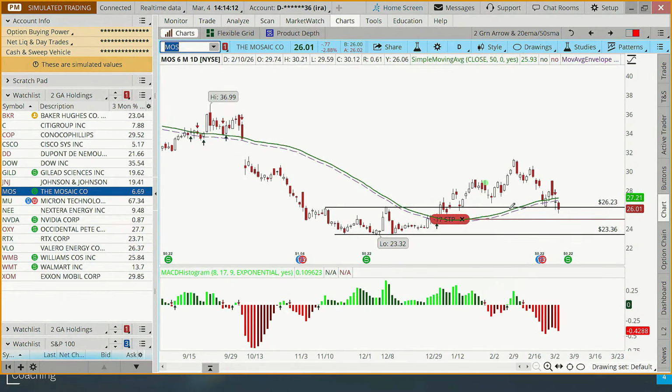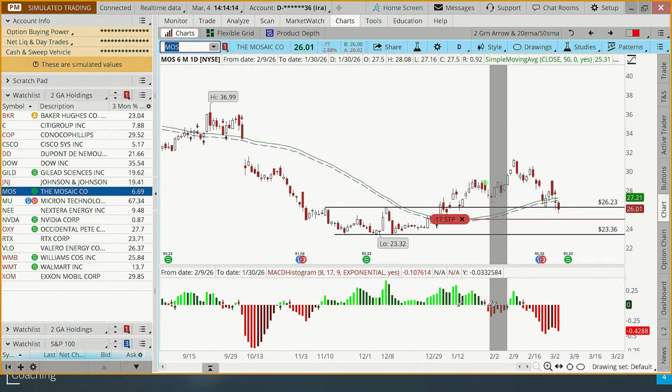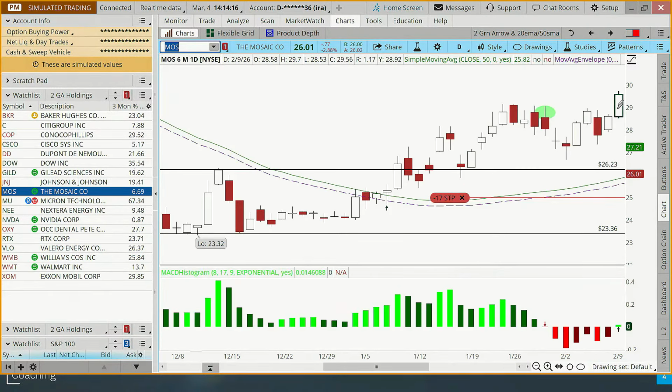So if the moving average is rising, and right here, let's go back a little bit. Right there, technically that's a new buy signal. Do you guys see that? Let me change my drawing tool here, my cursor. So right there, the MACD turned green on the 9th of February. So if we didn't already own the stock, that was a valid breakout or a valid 2 green arrow buy signal.